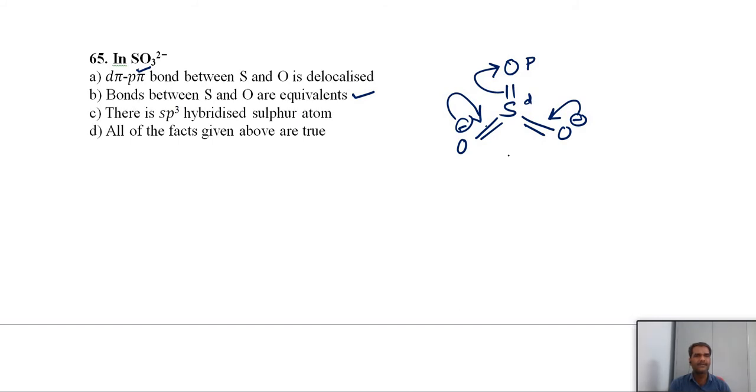And there is an sp3 hybridized sulfur atom. What is the hybridization of sulfur here? sp3 hybridization. So sulfur has sp3 hybridization. So all of the given statements are correct. So option D.